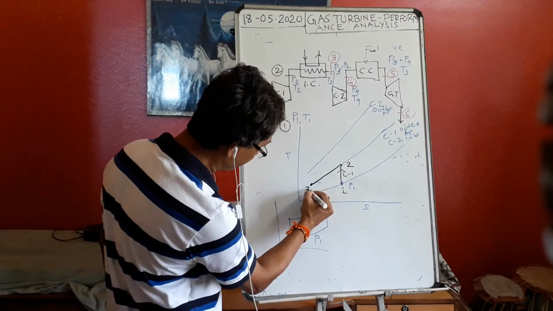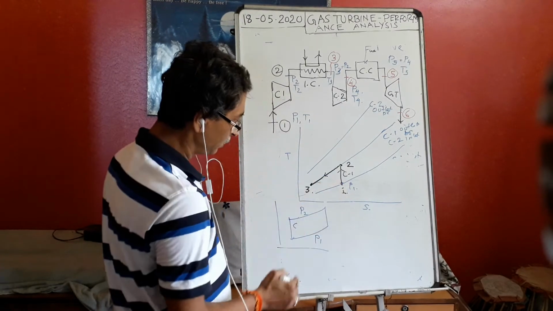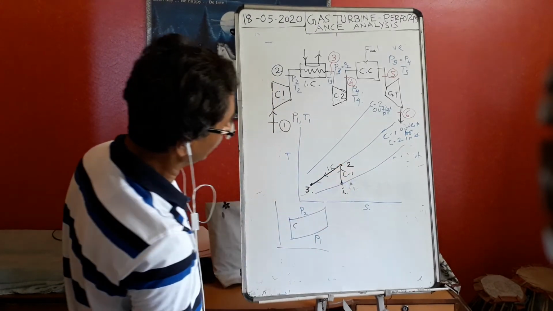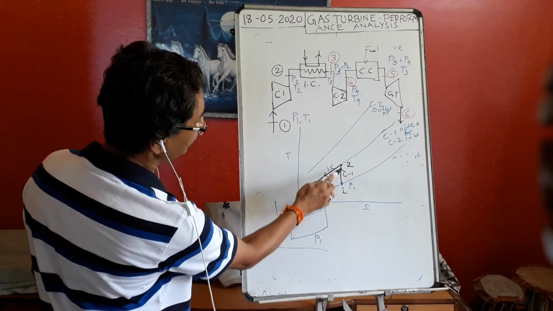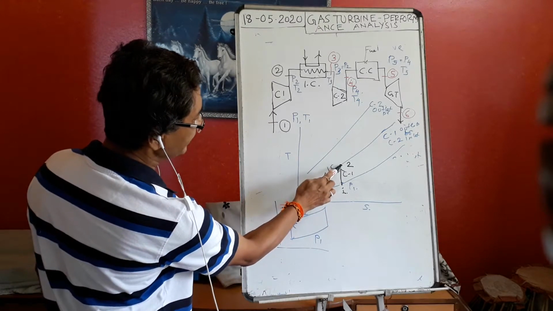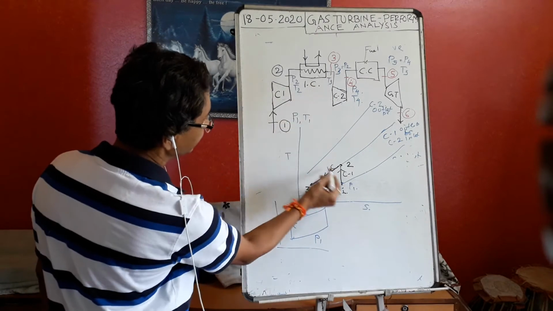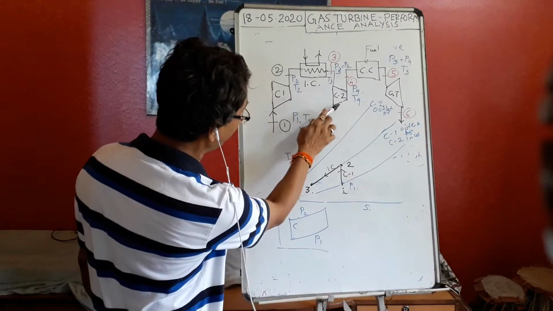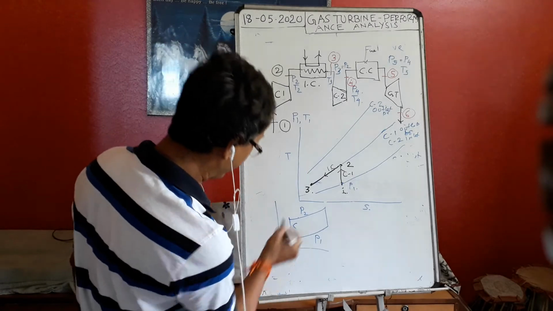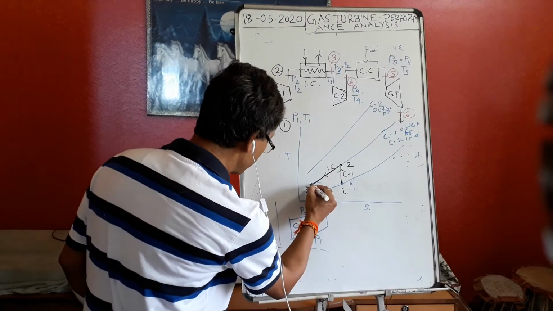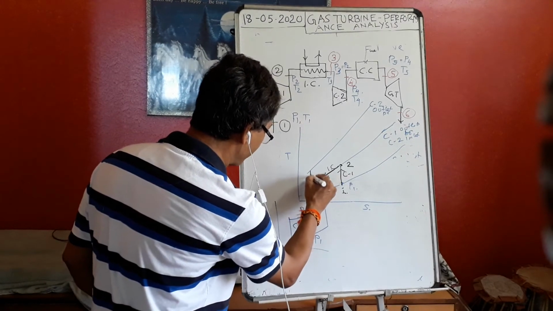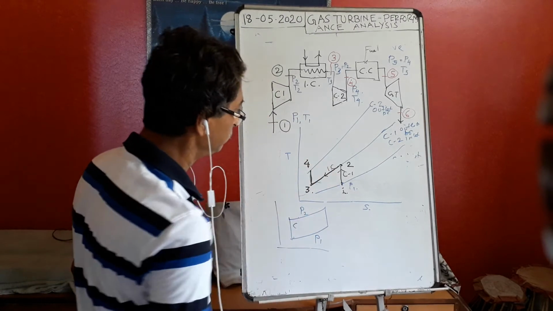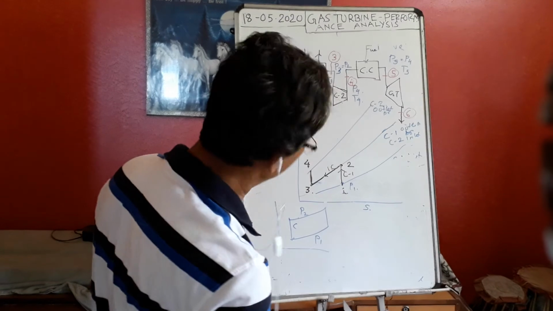So this is point number 3. So 2 to 3 is the intercooler. 1 to 2 is the first compressor, pressure rising. Then 2 to 3 is the intercooler, that means temperature is going down. After that, where is it going? Compressor 2. Again there is a pressure rise, isentropic. So this is point number 4.